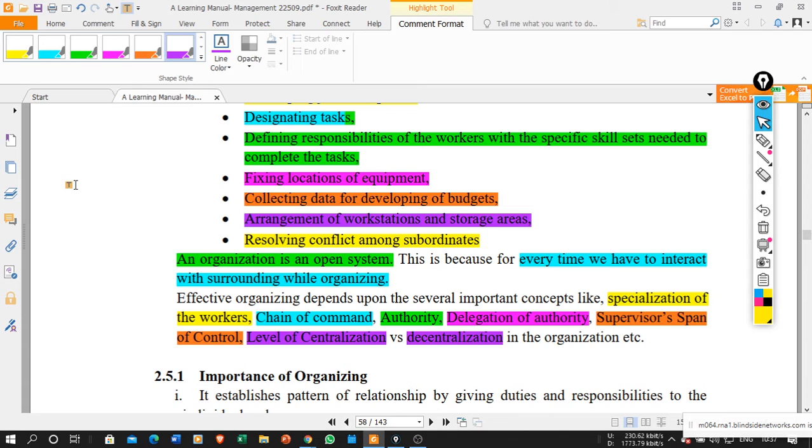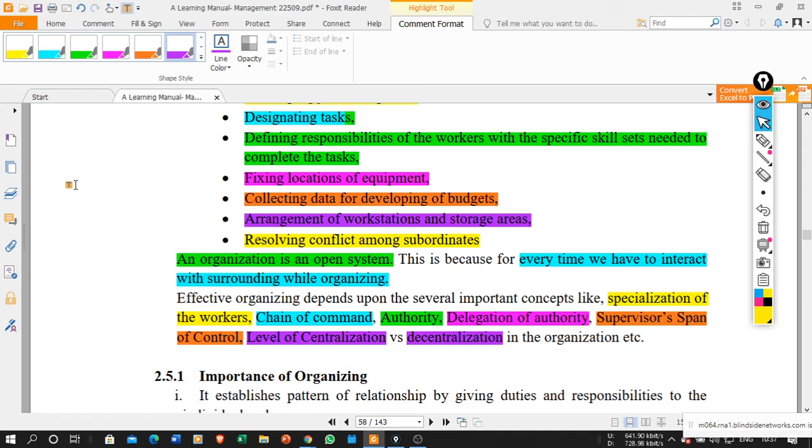The first one is the specialization of the worker. What is the specialization of the worker? Some workers are specialized in technical fields, some workers have computer skills, some workers have good machine operating skills, some workers have programming skills. So we need to find out what is the specialization of a particular worker. Then chain of command, how the information and commands are going to flow from top level management to middle to lower level management.